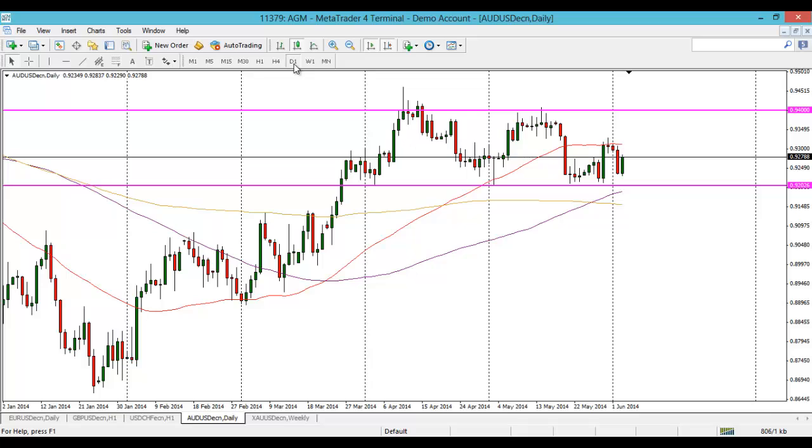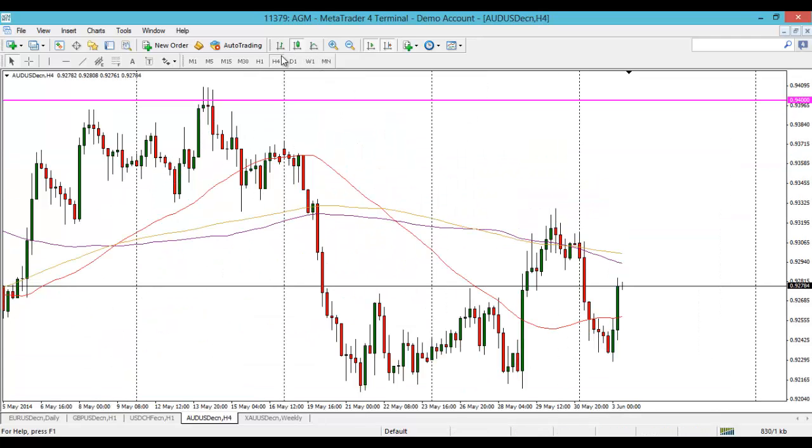In terms of the daily chart, you can see there, nice and clear, it's all about this 200 pip range. I think you can see we got capped at the 50-day moving average as well last week. So keep an eye on that. And that was previous support around here as well, remember.